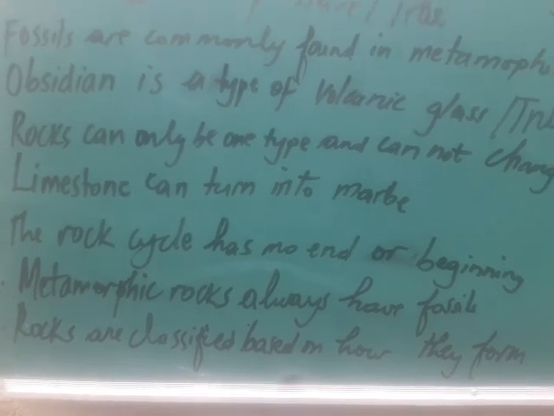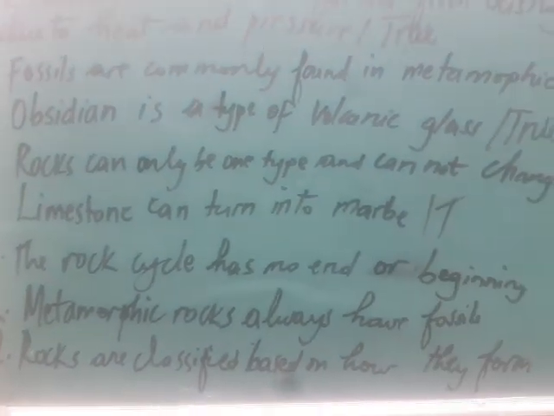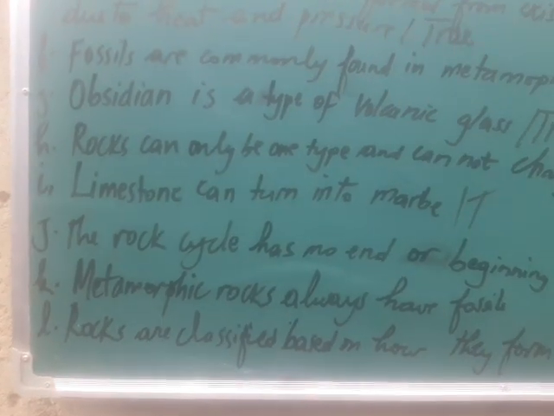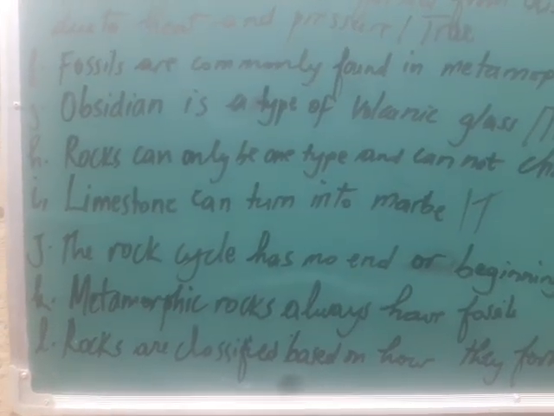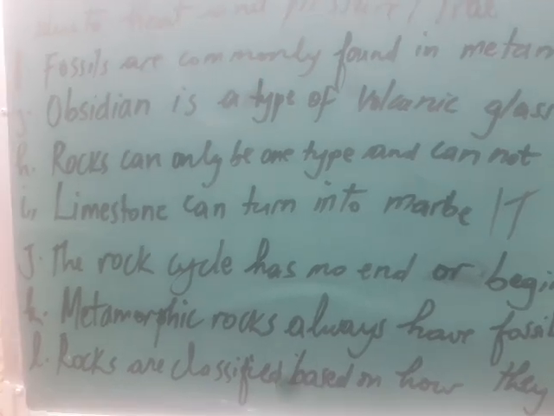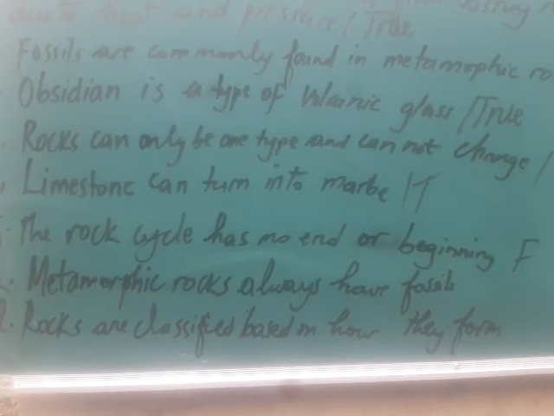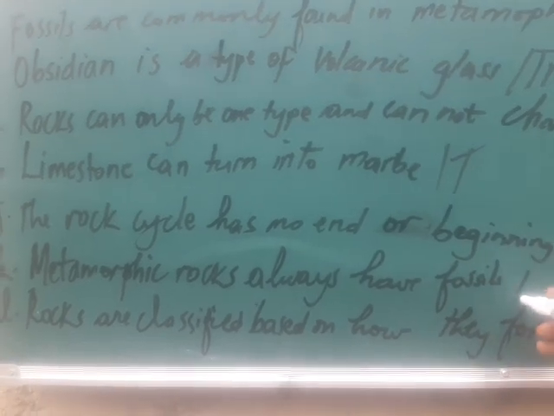I: Limestone can turn into marble. True. J: A rock cycle has no end or beginning. False. K: Metamorphic rocks always have fossils. False.